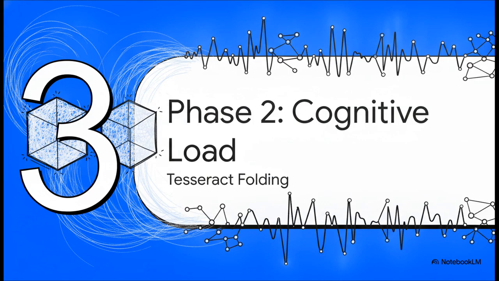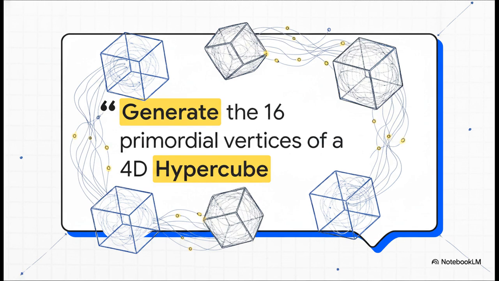All right, Section 3, Phase 2, the cognitive load, tesseract folding. Okay, so with the biological frequencies locked in, the text shifts gears completely away from passive audio-visual tuning. Now the system throws an incredibly heavy spatial processing task at you. And this brilliantly illustrates what they call the tesseract folding engine.